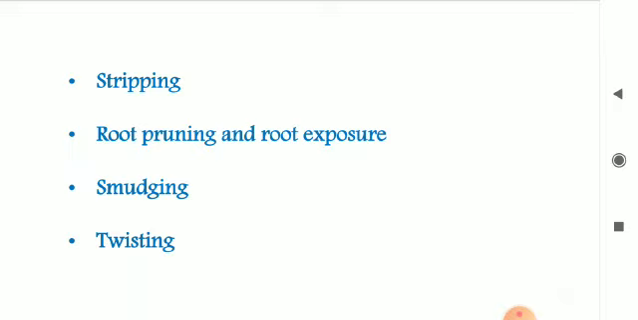All these special horticultural practices are very important so as to increase the yield as well as the quality of the yield.